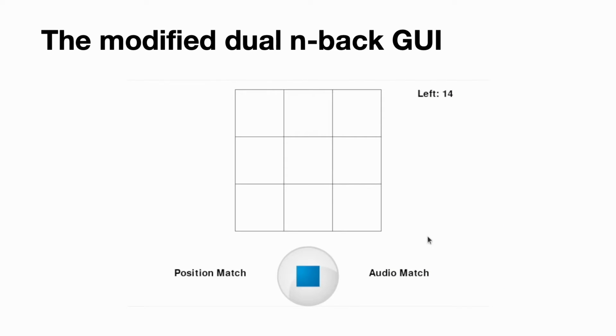The main reason for utilizing the affective dataset was that the graphic user interface did not have buttons to indicate responses. Click events for buttons might interfere with seeing whether participants' unconscious activities are caused by their cognitive workload. The video shows how participants were exposed to the modified dual N-back GUI.